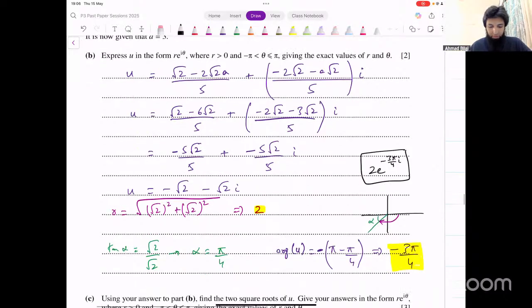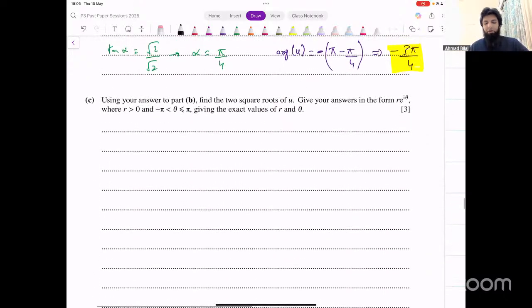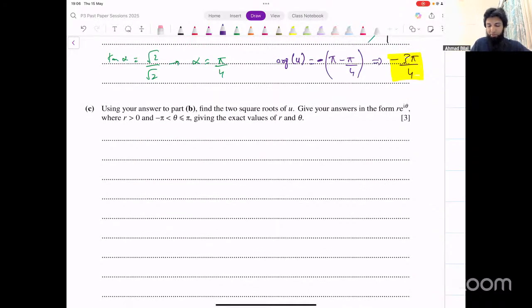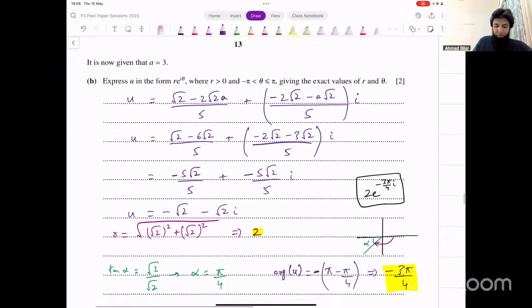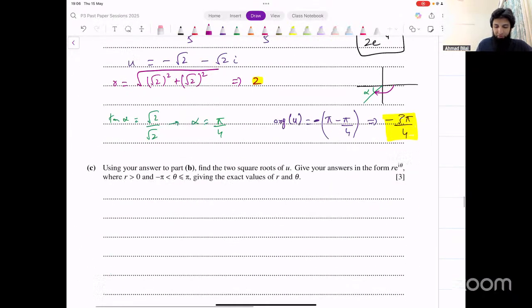Okay, let's move on. That was part B. Now it says, using an answer to part B, find the two square roots of u, giving an answer in the form r e raised to power iota theta, where r is greater than 0 and theta is between minus pi and pi. How do we do that? In r e raised to power iota theta form, how do we find square roots?